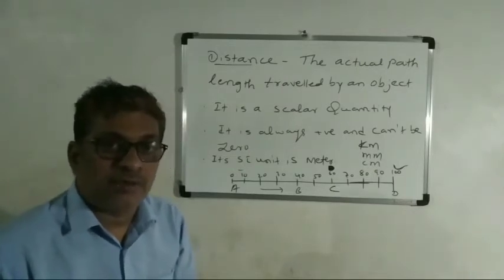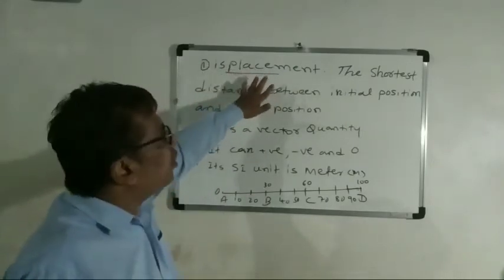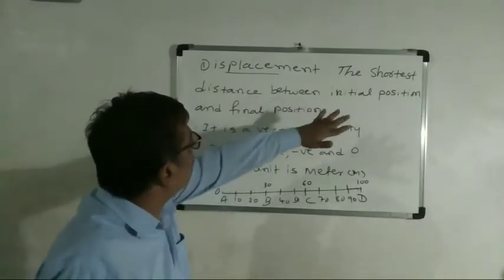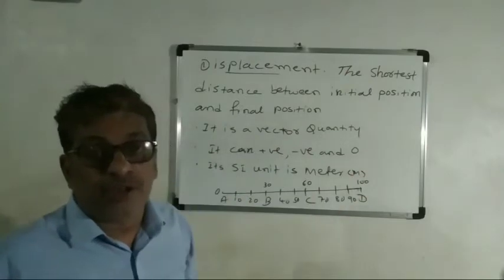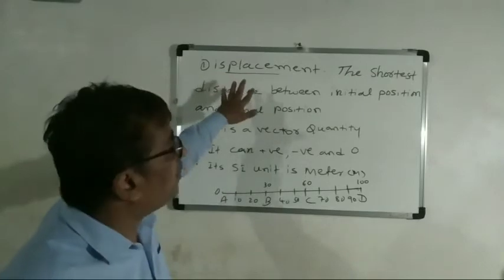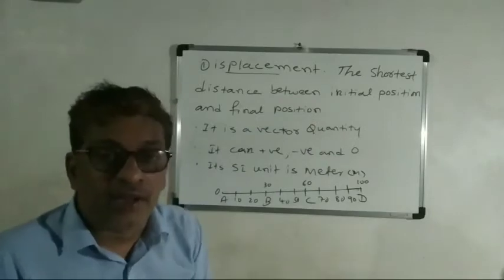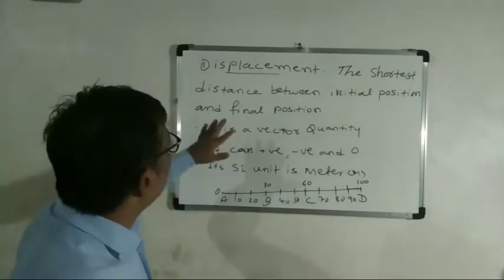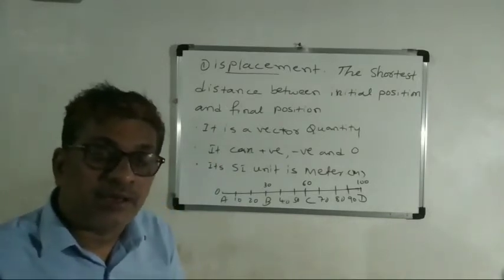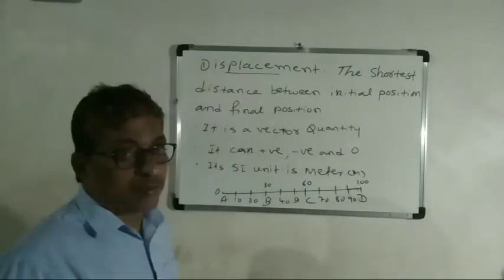Okay, students. Now we'll discuss displacement. What is displacement? The shortest distance between the initial position and the final position is called displacement. The initial means the starting position, and the final position means where the journey is over or ended. So that is called displacement.